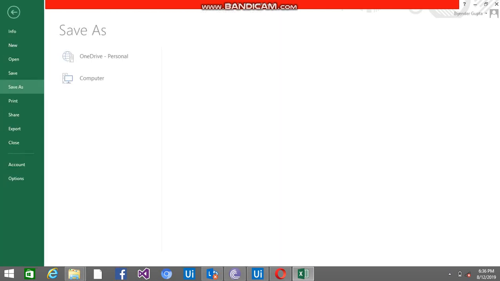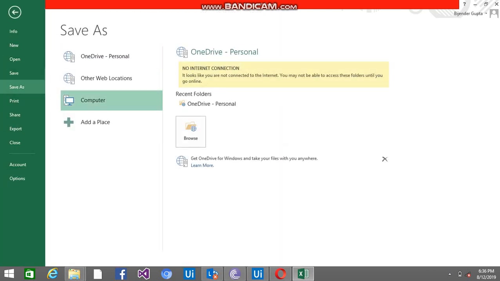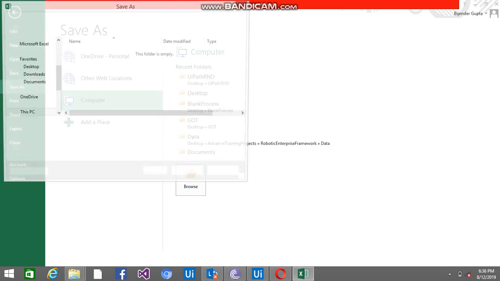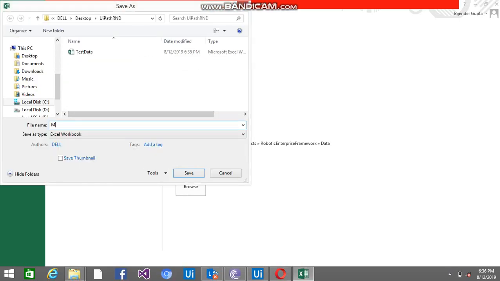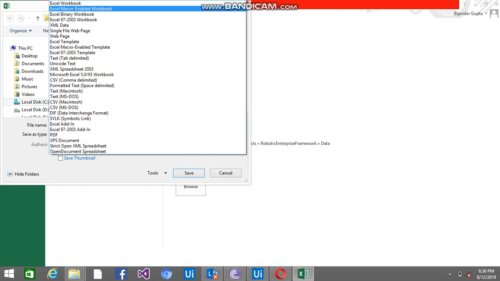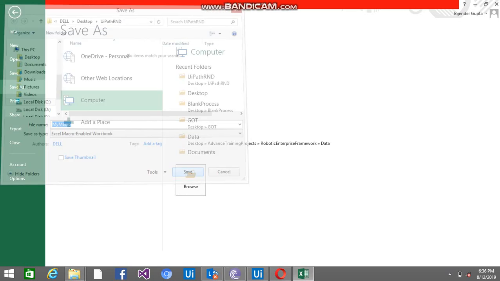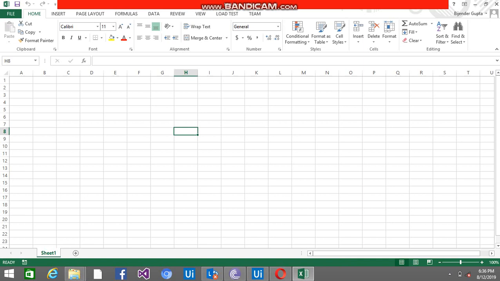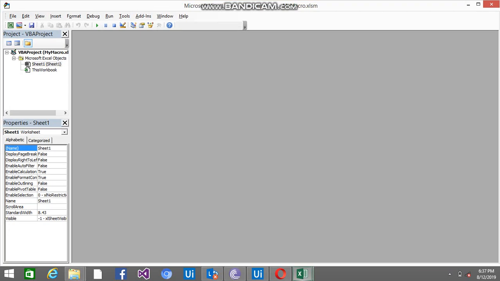Now click on the save here, then save as wherever you want to save. Give here the name. Now you have to select here Excel macro enabled workbook and then click on the save button. Now it's just a simple Excel, but if you use the shortcut Alt F11, you will have the macro VBA projects here.